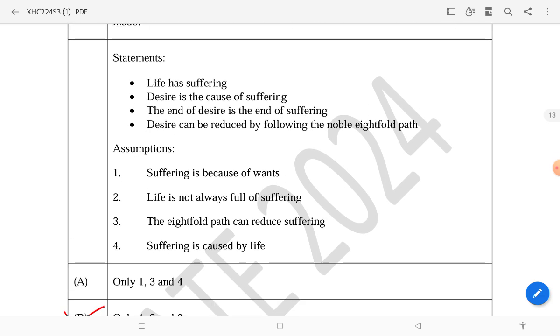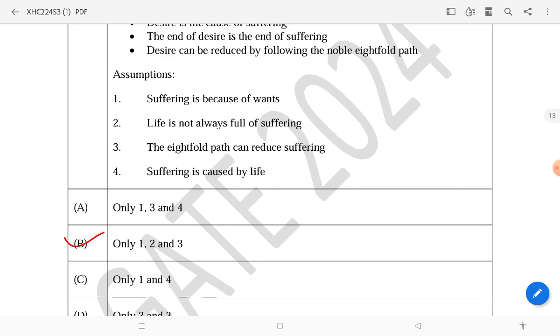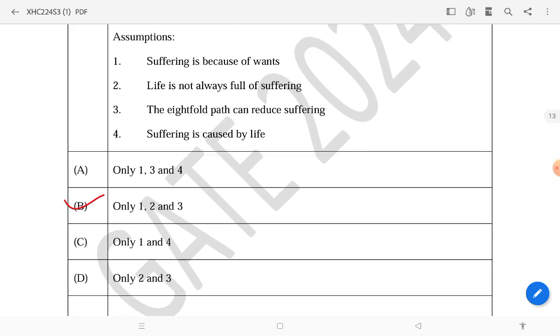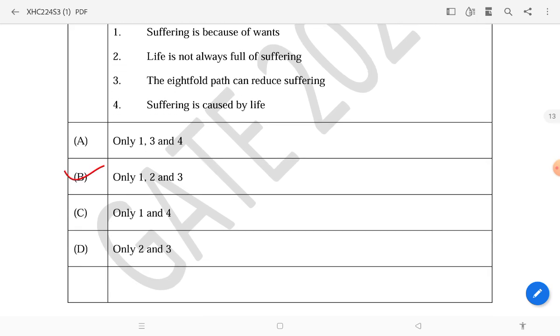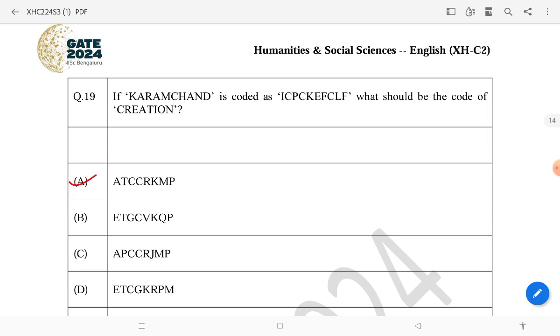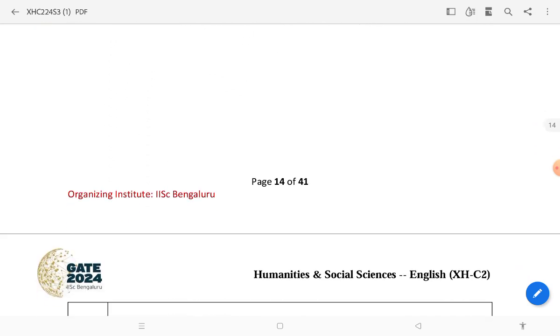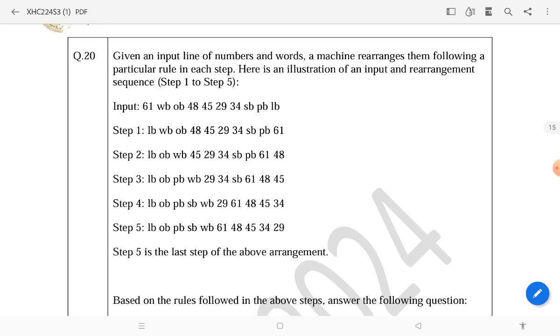Then question number 18, and the answer will be 1, 2, and 3. Life has suffering, desire is the cause of suffering, the end of desire is the end of suffering. Desires can be reduced by following the noble eightfold path. So statements 1 to 3 mean life is not always full of suffering, and the eightfold path can reduce suffering. Then question number 19 is also a decoding question, and you have to identify, and the option will be A. Then this is a big question. I myself cannot understand what it is.